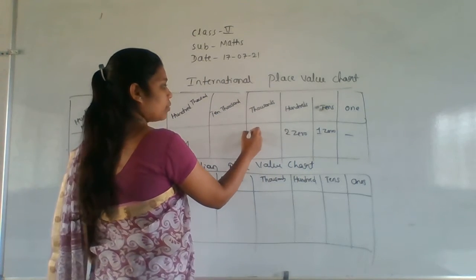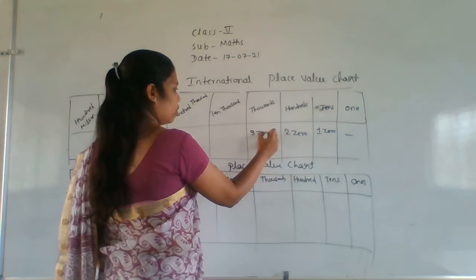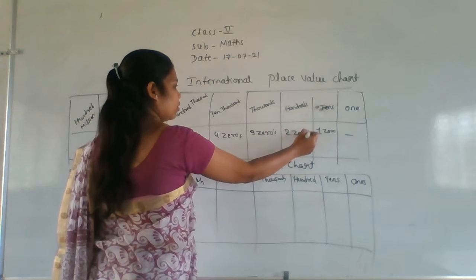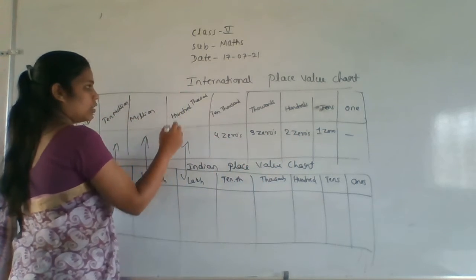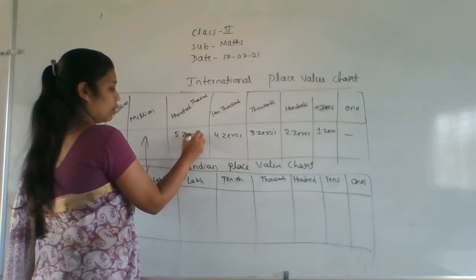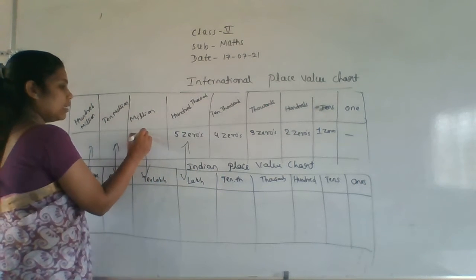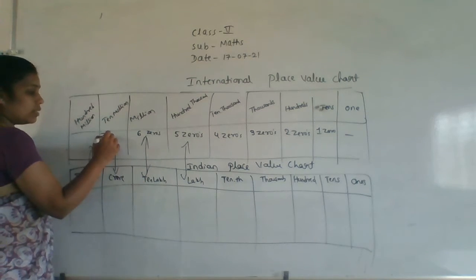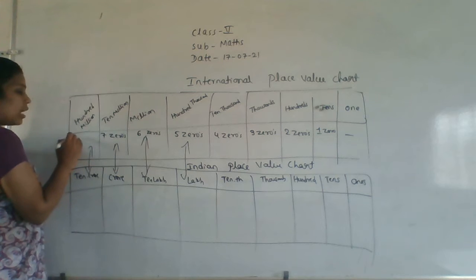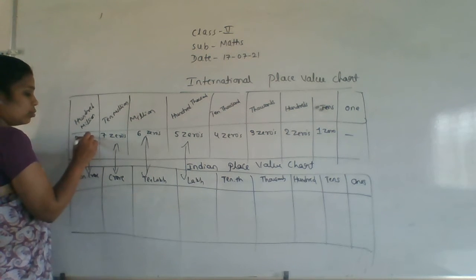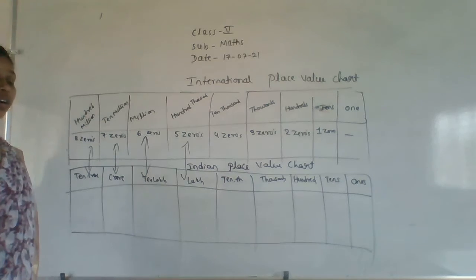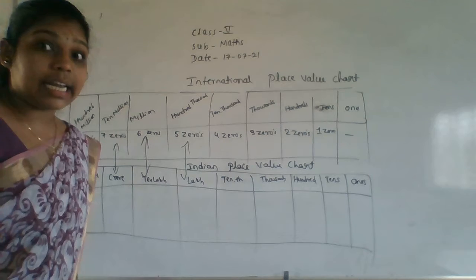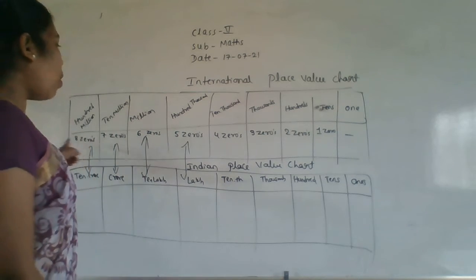For 1,000, 3 zeros. Okay, for 10,000, 4 zeros. Okay, here for 100,000, 5 zeros. Next, for million, 6 zeros. Okay. For 10 million, 7 zeros. Okay. For 100 million, 8 zeros. Okay. You have to remember these things also. If I ask how many zeros for the 100 million, then you have to say 8 zeros. Okay. Remember all those things.